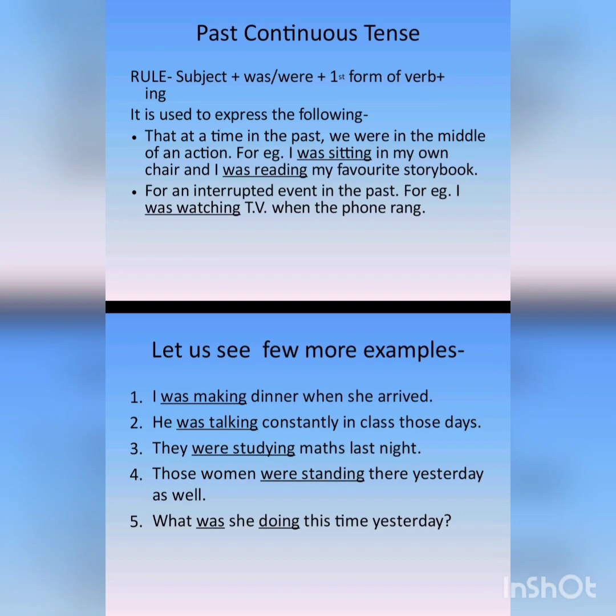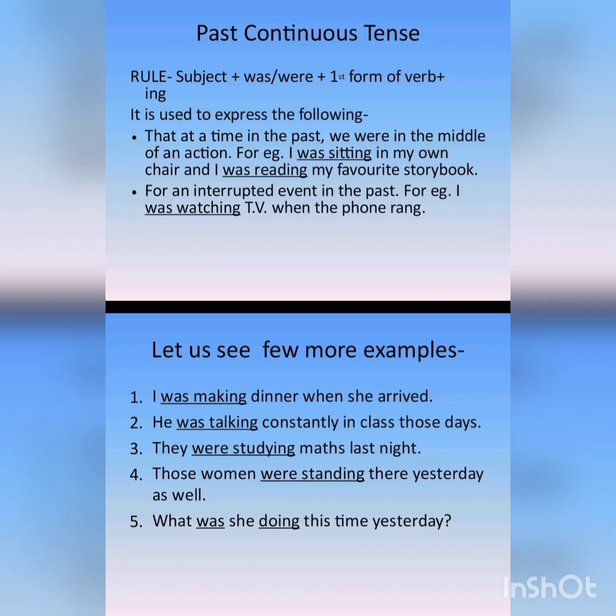Okay, for example, I was watching TV when the phone rang. It means the person whosoever is concerned in the sentence, here the subject is I, so I was watching TV. What was the interruption? When the phone rang. So the ringing of the phone was the interruption, and it happened when I was watching TV. मैं जब TV देख रहा था उस बीच में फोन बजा. ठीक है, सो फोन का बजना जो है हमारे लिए एक इंटरप्शन है. ठीक है, सो past continuous tense is used for these two cases.